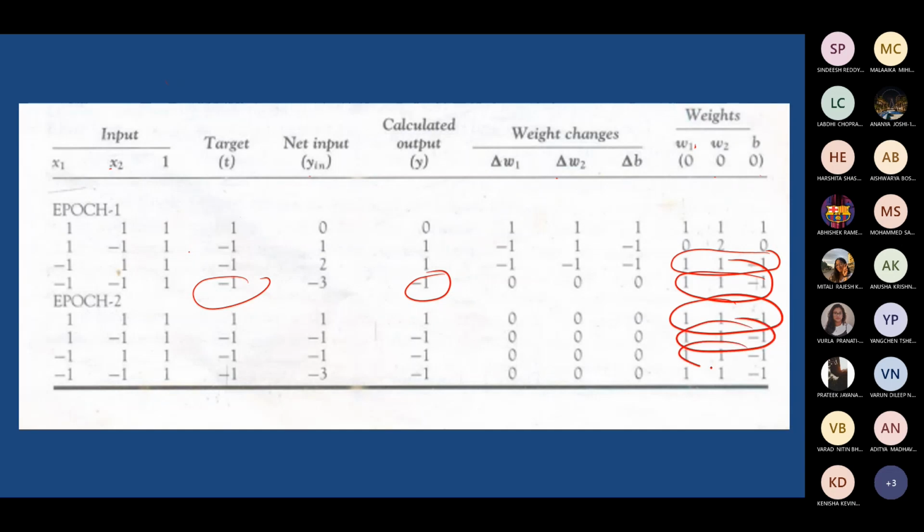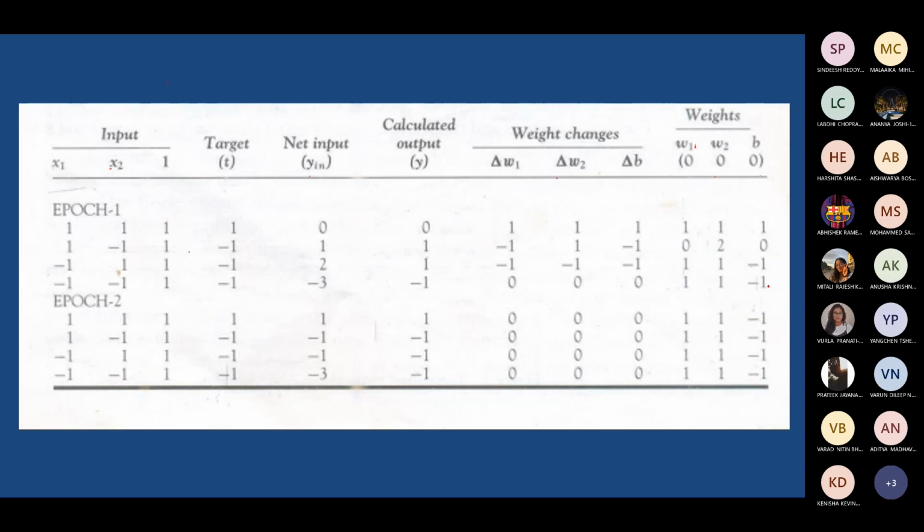Even though you train repeatedly later, when it is y is equal to t condition, you find the weights are not updated. The weights are frozen here onwards. So it indicates that there is no change in the weight. So stop. Stop training.